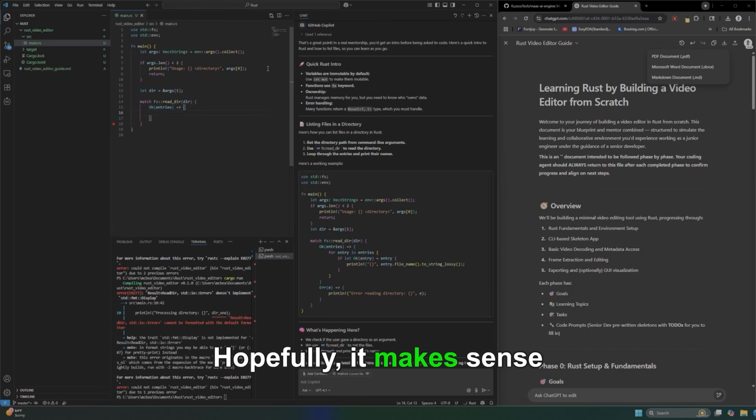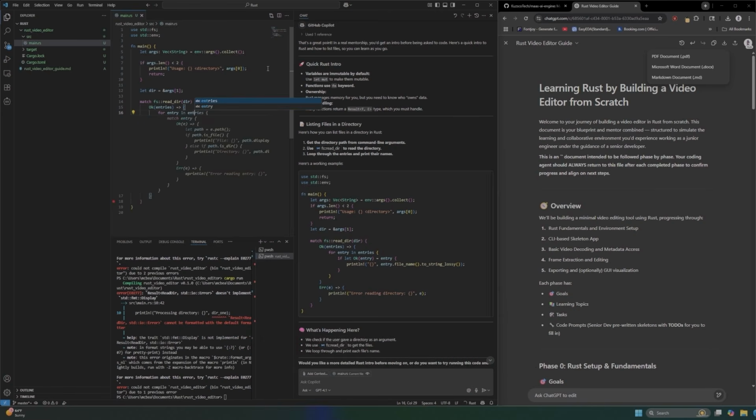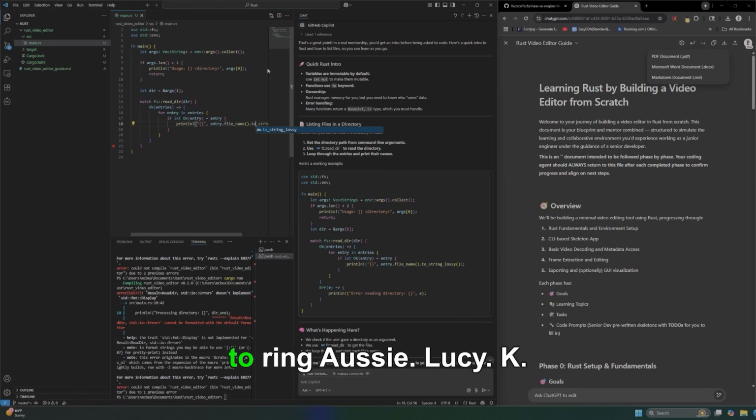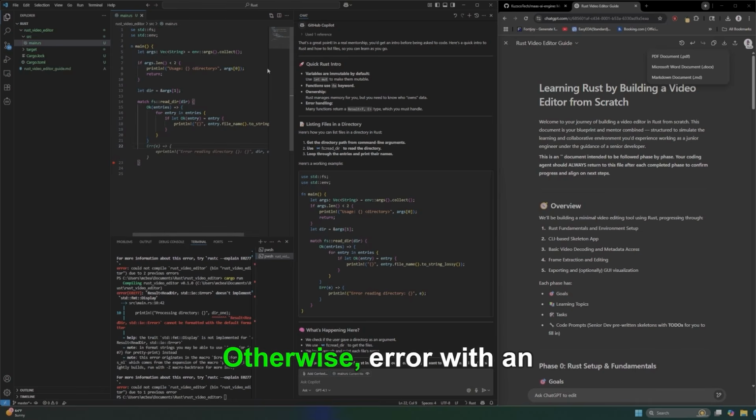Hopefully it makes sense soon. For entry in entries, if let Ok(entry) equal entry, print entry.file_name().to_string_lossy(). Otherwise, error with an exception. Print error reading directory, and then print out the error. Okay, and then there's no return for this one.